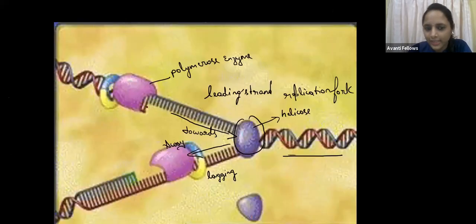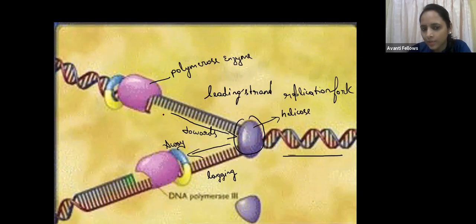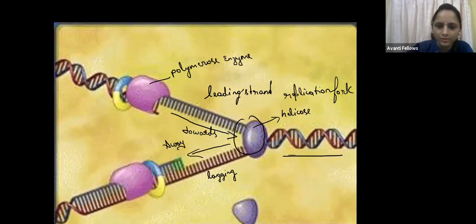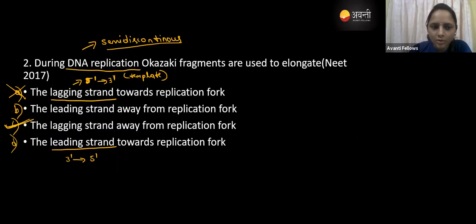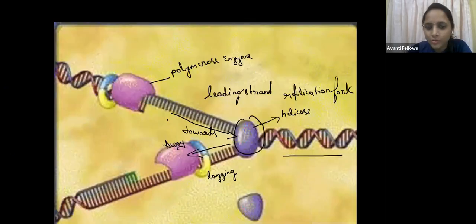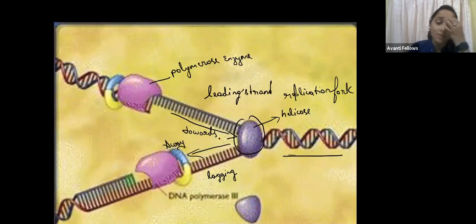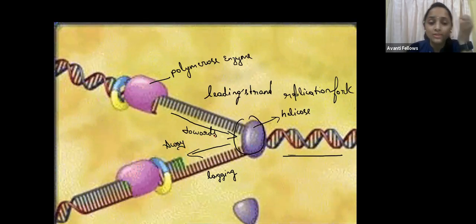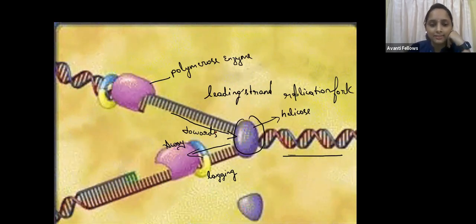The leading strand is not going away, it is going towards the replication fork, so option B is also wrong. Now let us come to option D, the leading strand towards the replication fork. Yes, the leading strand is towards the replication fork only, but no Okazaki fragments are synthesized in the leading strand.